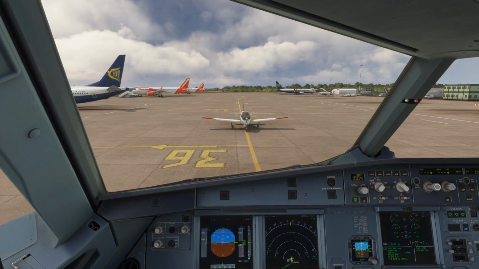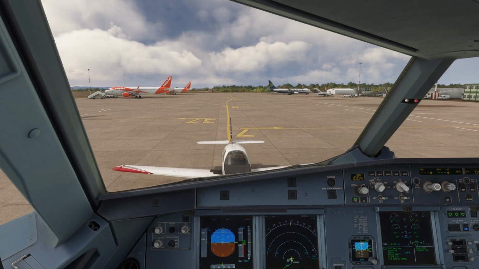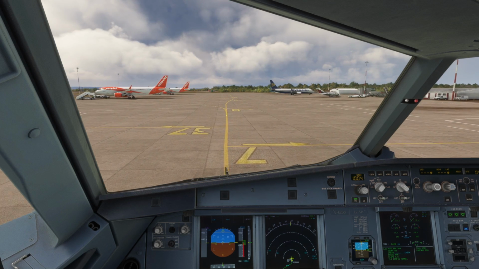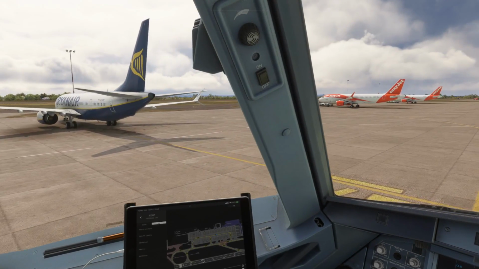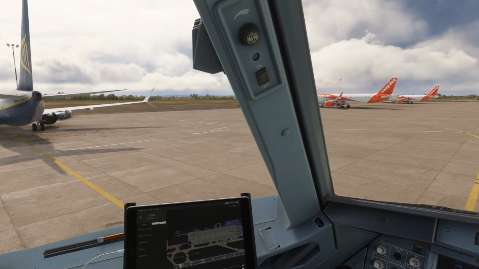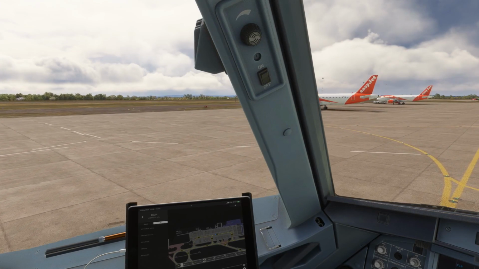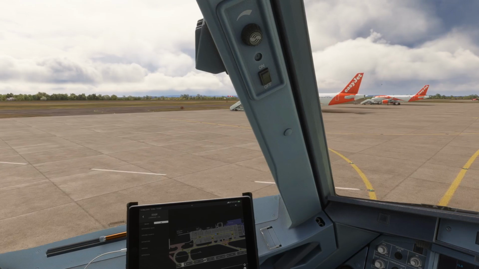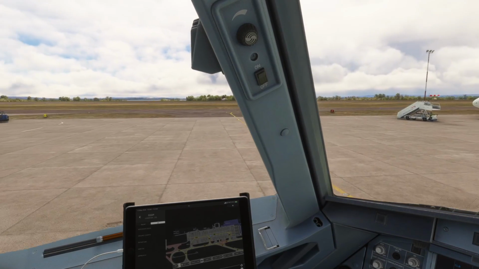Now you can obviously see we've got other aircraft around us on the apron. This is FSLTL traffic. There's a little aircraft just pulled out in front of us, and at the moment SayIntentions will not be able to interact with it. In fact, we're just going to run it over. There we go. So what SayIntentions will do in the future, again much like Beyond ATC, is they are working on their own traffic injector.